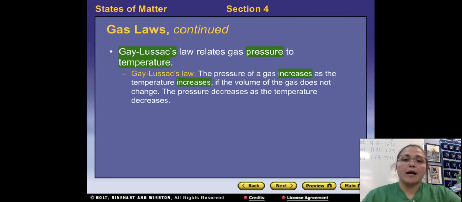The next one we're going to look at is Gay-Lussac's law. He was French. He has a weird looking name. So Gay-Lussac's law relates pressure to temperature. And so the pressure of a gas increases as temperature increases if volume doesn't change. So you've got a certain amount of gas in maybe like a metal container, something that the volume's not going to change in. If that gas heats up, then the pressure will increase. And we know that. We should know that just from everyday experiences. Also, if temperature decreases, then pressure will decrease.